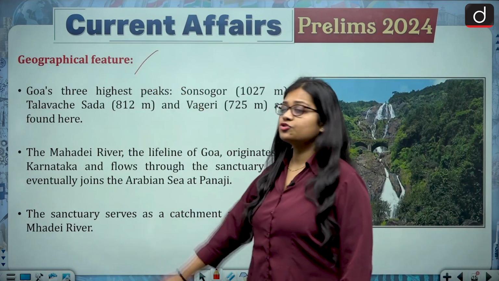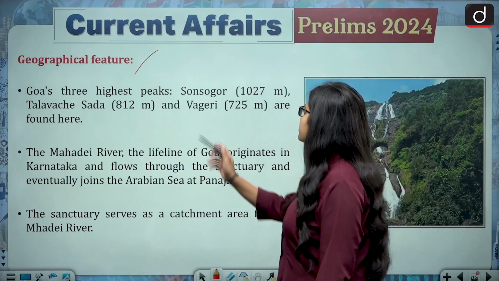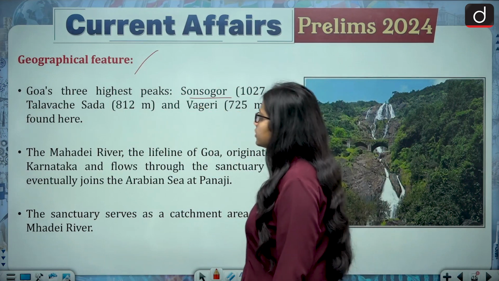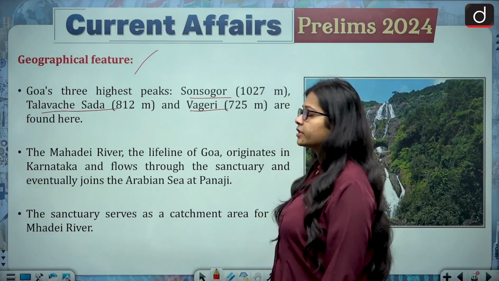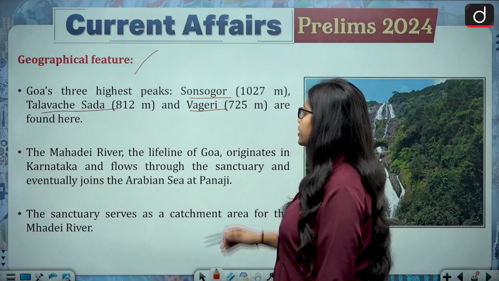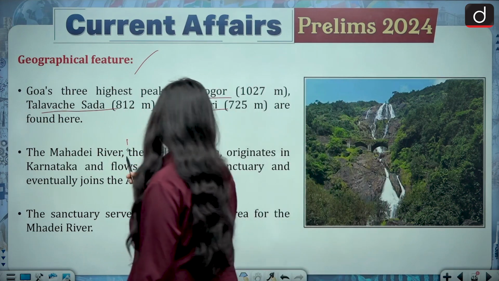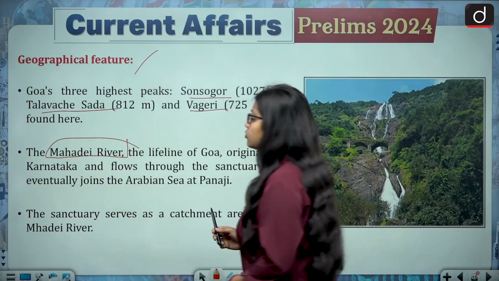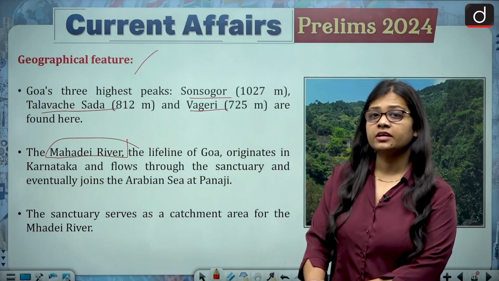Next is about the geographical features. Goa's three highest peaks, that is Sonsagor, Talavache Sada and Vageri, are also found here. So three of the highest peaks are found here. And the Mahadei river, which is the lifeline of Goa. So the most important river of Goa, you can say, is the Mahadei river.